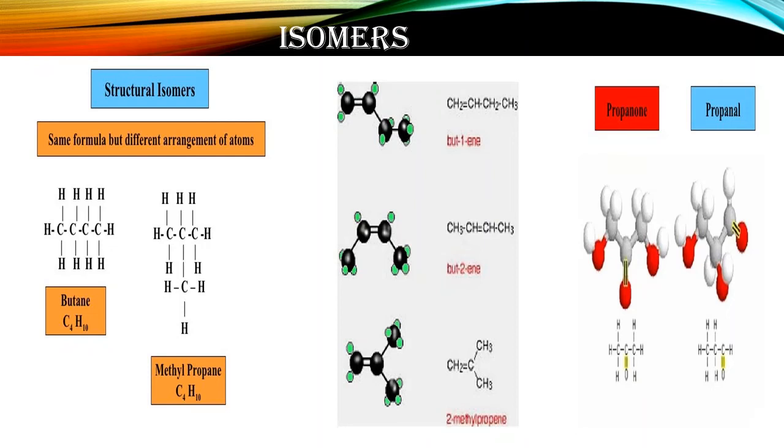Then it can be seen in your mirror. So then it is change the position. Means is that it is mirror image to each other. Mirror, for the simpler example, I can tell optical isomer are those which are having the mirror image non-superimposable to each other. Okay, so for example, our hands, they are mirror images to each other. Our eyes, our legs, our shoes, these are the mirror images to each other. If both are same, so it cannot be mirror image. So then mirror image are those which are for the compounds we can see those having the chiral center. Chiral, that is carbon is attached to a different atom of group.